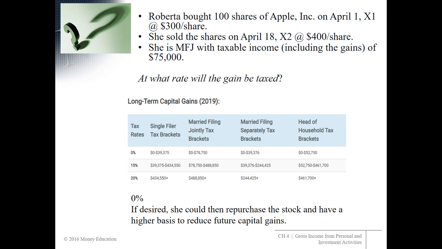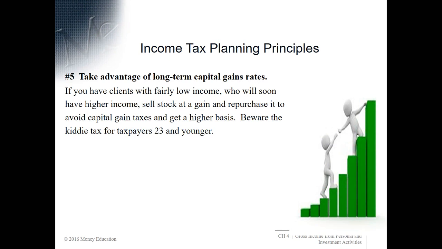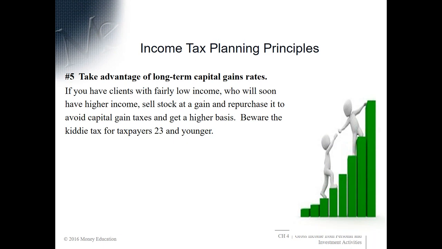Now, this would be a good strategy for her to sell it and pay no tax on the gain. Now, if she still, in reality, wants to hold this stock, she could sell it and then repurchase the stock and have a higher basis, so that in the future, when she is above that 0% capital gains rate, she would have a higher basis and have less capital gain at the time she sells it again.